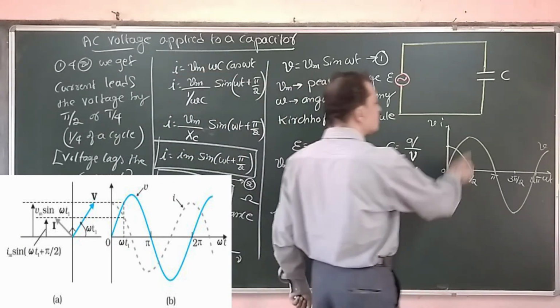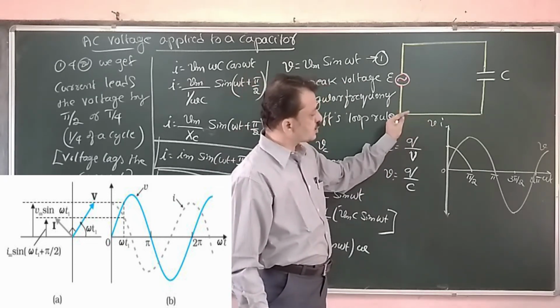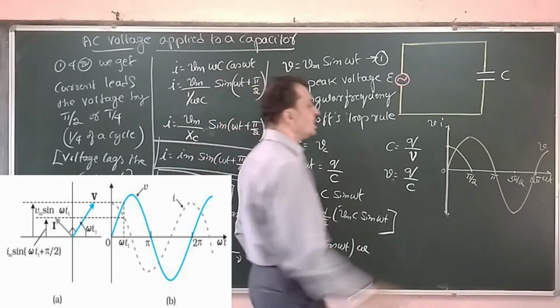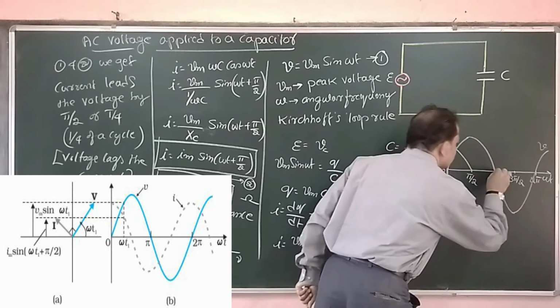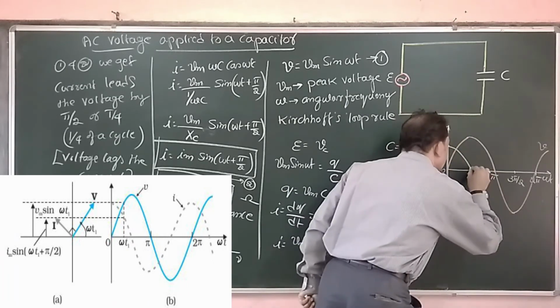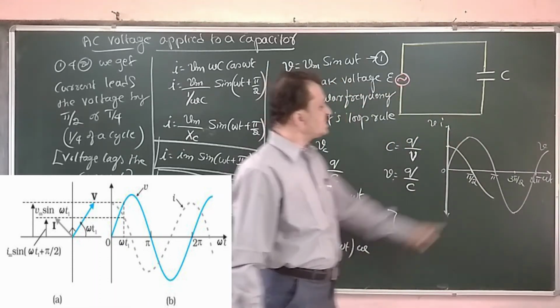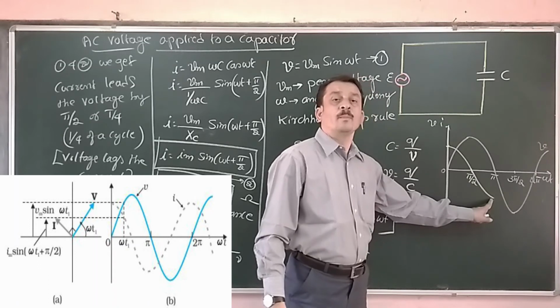As voltage reaches positive maximum, the current which is already positive maximum, it reduces to 0. As voltage decreases, the current increases in the negative direction. As voltage becomes 0, the current becomes negative maximum.